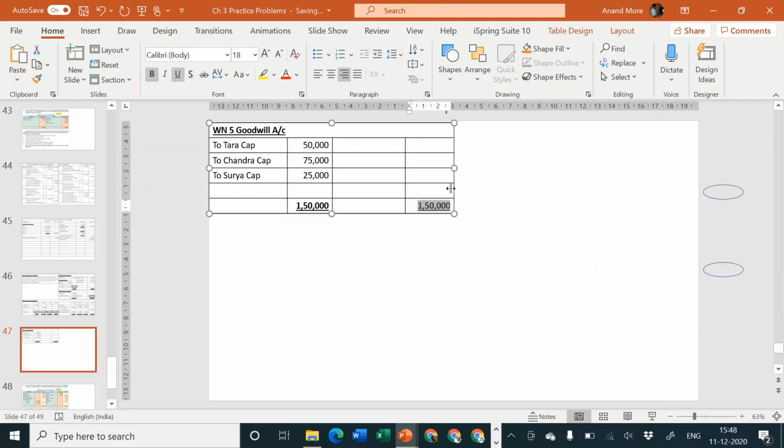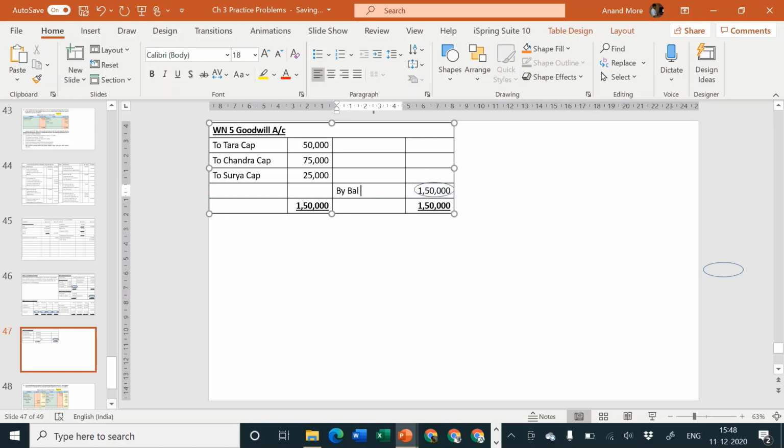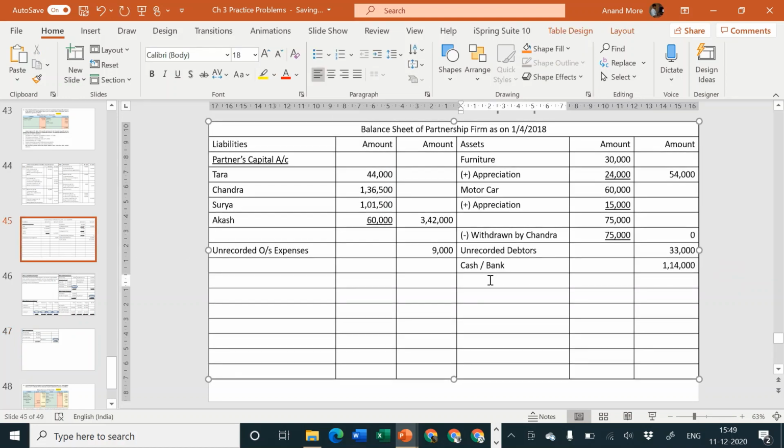Okay, so I'll consider here 1,50,000 by balance carried forward, and it is balance sheet asset side goodwill 1,50,000. Now let us tally the balance sheet. 3,42,000 plus 9,000, that goes to 3,51,000.